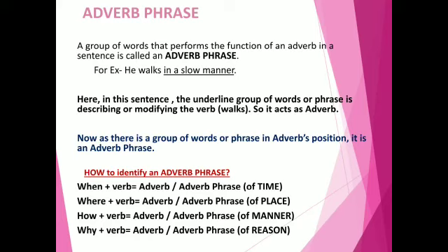Now, how to identify an adverb phrase? If we ask question using when, where, how and why, we will get adverb phrase. So students, in short, if we get a phrase in the position of subject or object, it must be a noun phrase. If we get a phrase in the position of adjective, then it must be adjective phrase. If we get a group of words in the position of adverb, then it must be an adverb phrase.